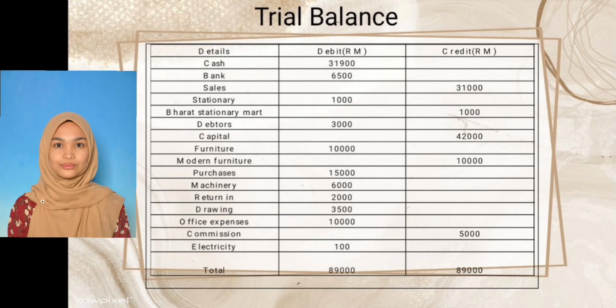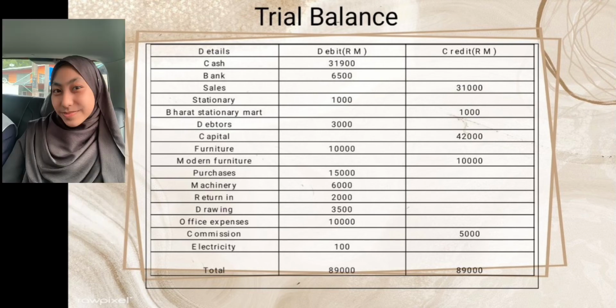Mr. Hadi also withdrew from the bank for personal use RM 3,500 by debit, while he withdrew from the bank for office expenses RM 10,000 by debit. Mr. Hadi's commission was received by check. Our credit is RM 5,000. Hence, for the electricity bill paid, RM 1,000 and payment made by debit. So the total of the trial balance for debit and credit for Mr. Hadi's business transactions is RM 89,000.